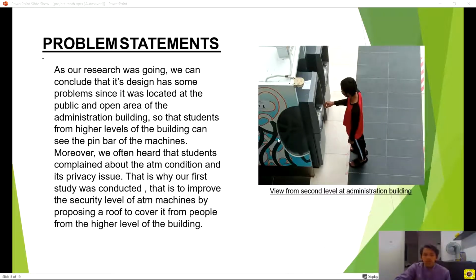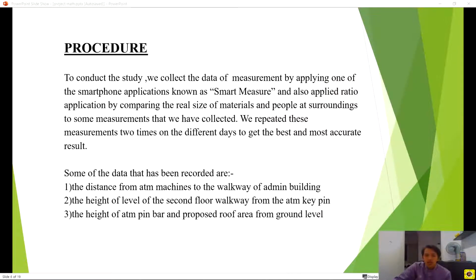Our problem statement, as you can see here, is a view from the second level of the administration building. The problem is the ATM is located in a public and open area of the administration building, and because of that, students from high levels of the building can see the pin pad of the machines.